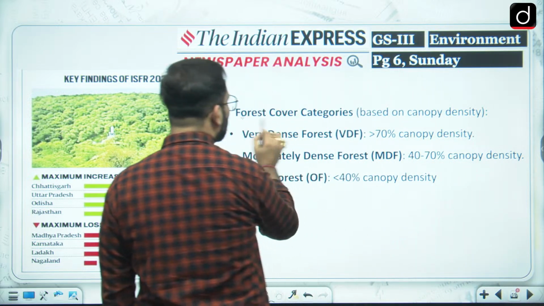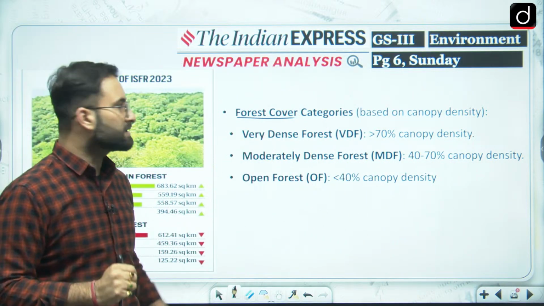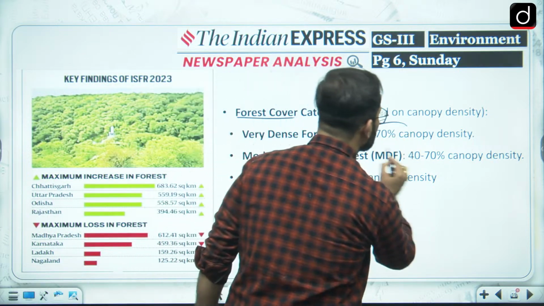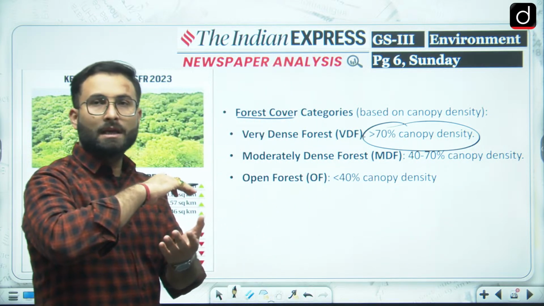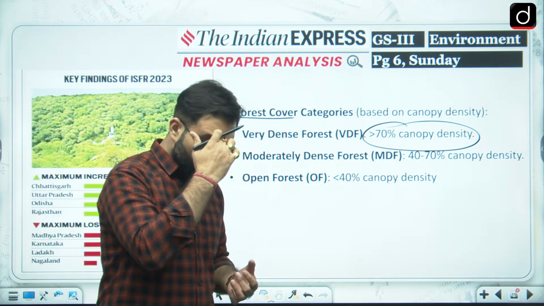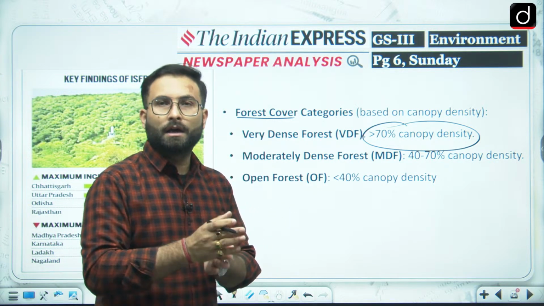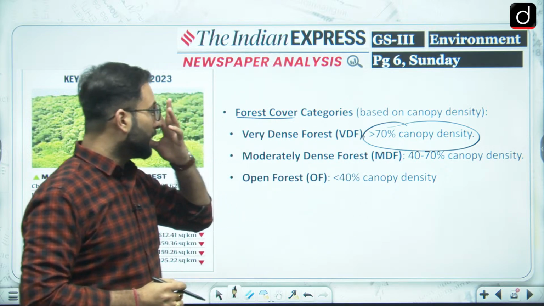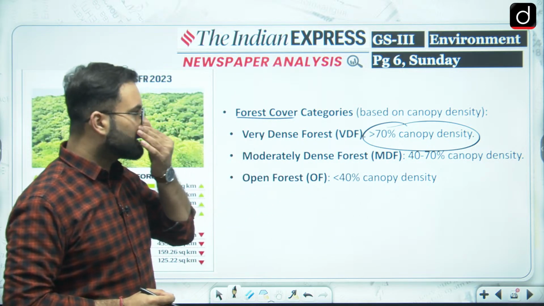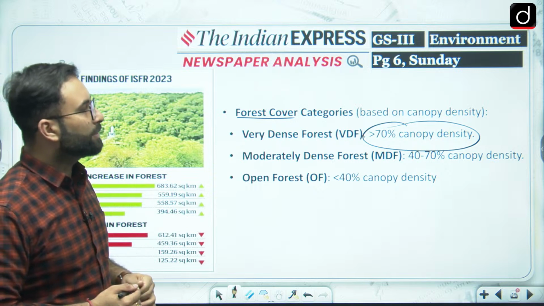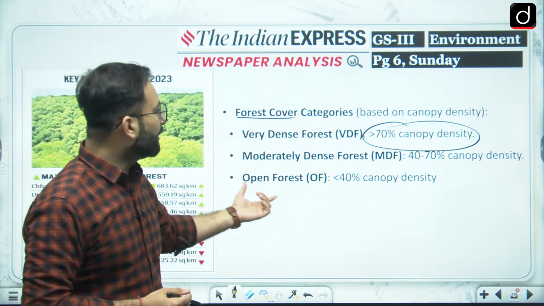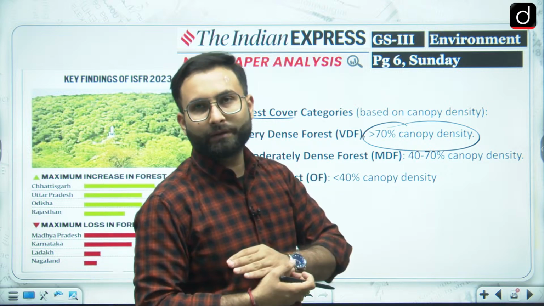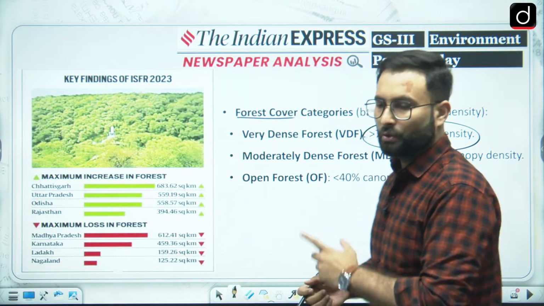Now when we are talking about the forest cover categories, there are three categories. Very dense forest cover, that is having a canopy density of more than 70%. Canopy is basically when you are looking from the top view, you will see the trees having the green spread, that is called the canopy. Now moderately dense forest is 40 to 70% of the canopy density, and open forest has less than that canopy density, and then comes the tree cover, then comes the grasslands. Okay, so that is there.